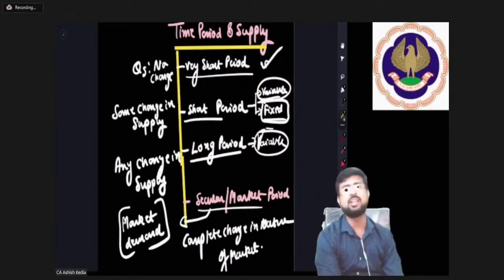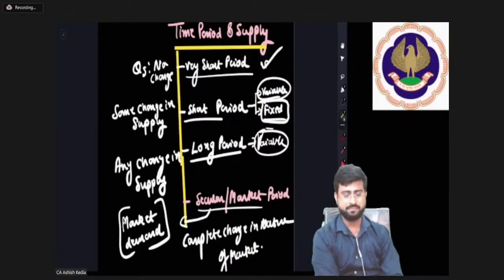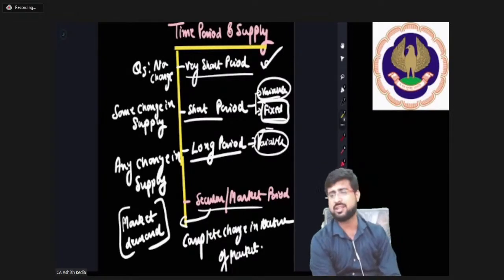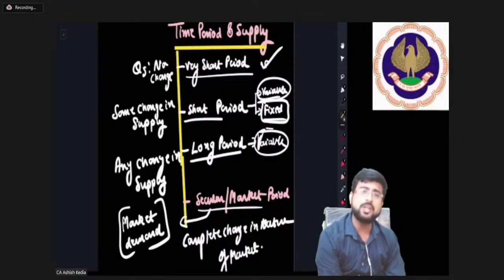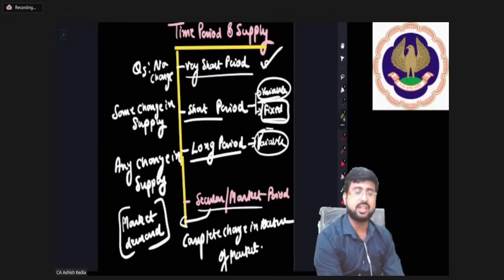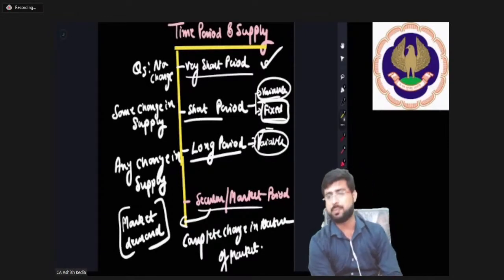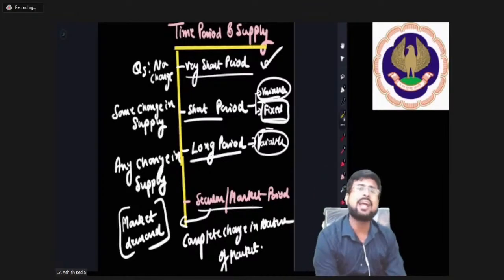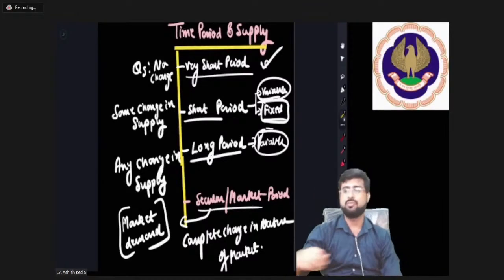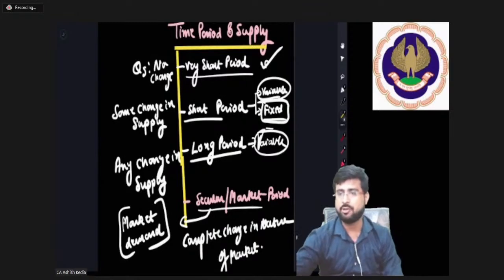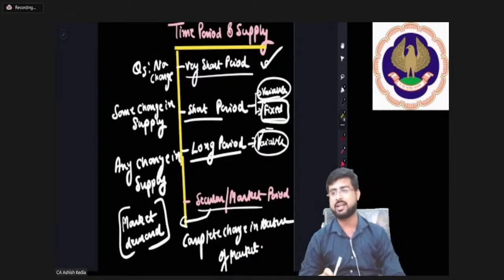Now in English once again. Very short period is a time period where there is no change in supply. Short period is a time period where some change in supply is observed. Long period is a time period where any change in supply can take place, while secular market period is a time period where the entire market dynamics change.